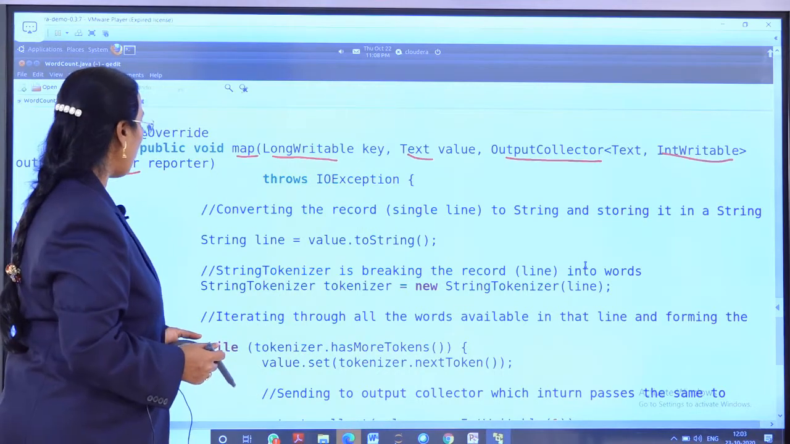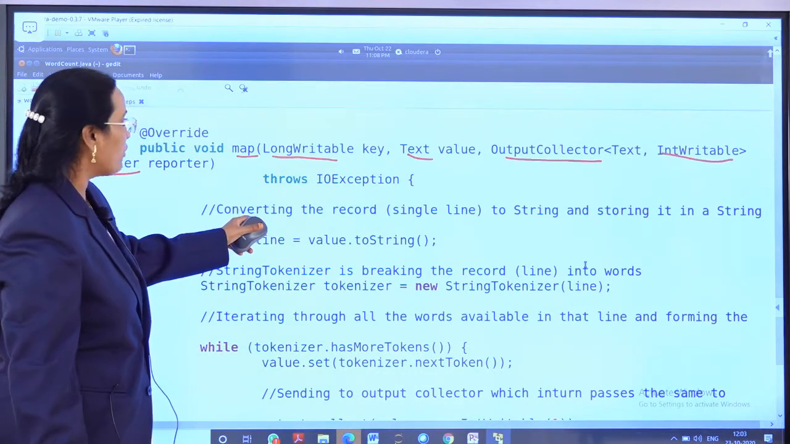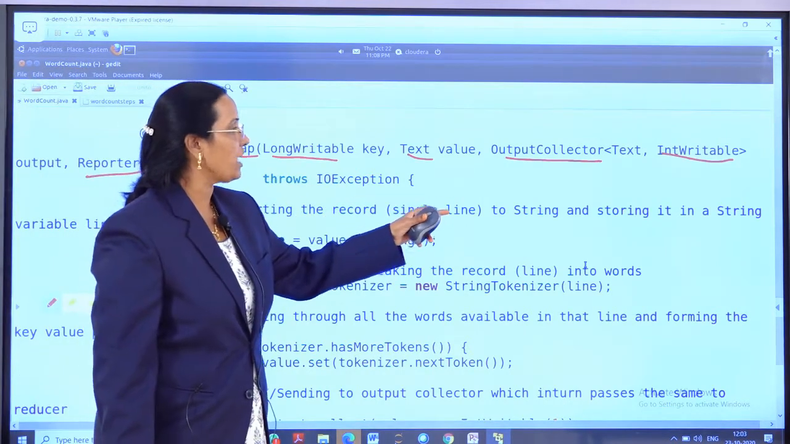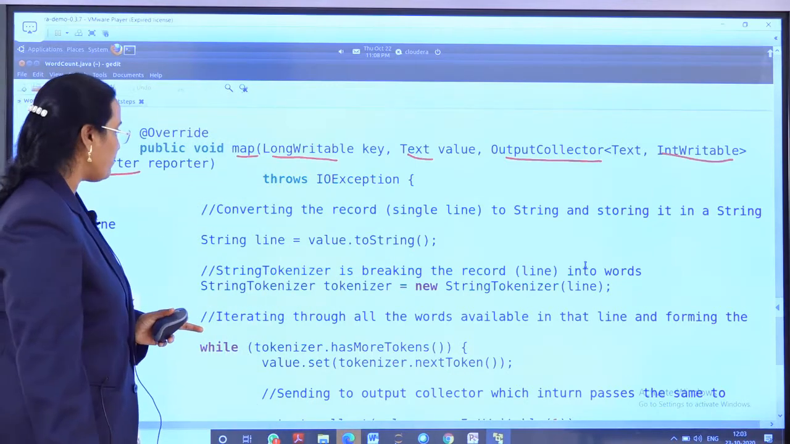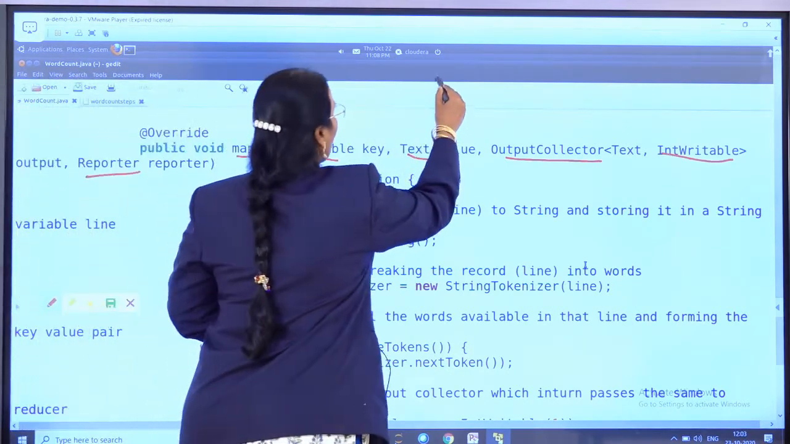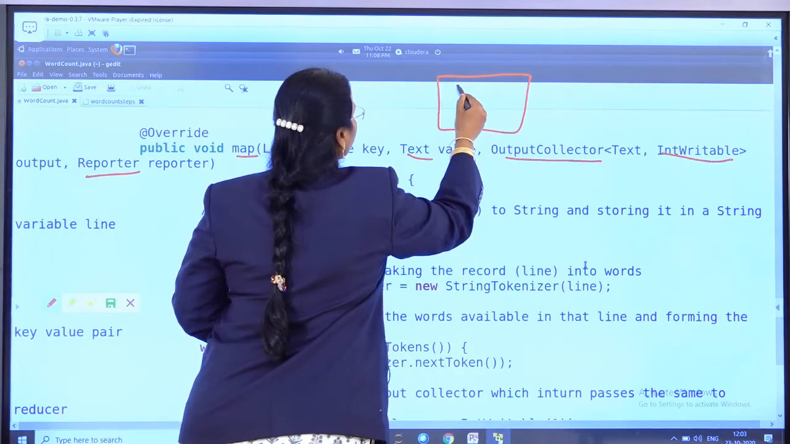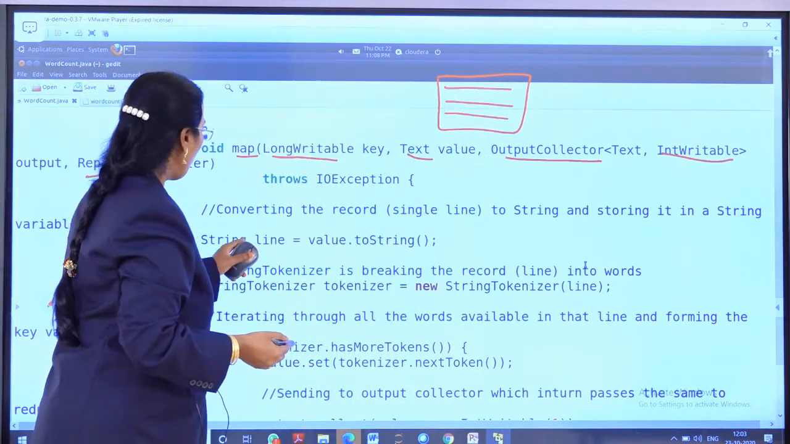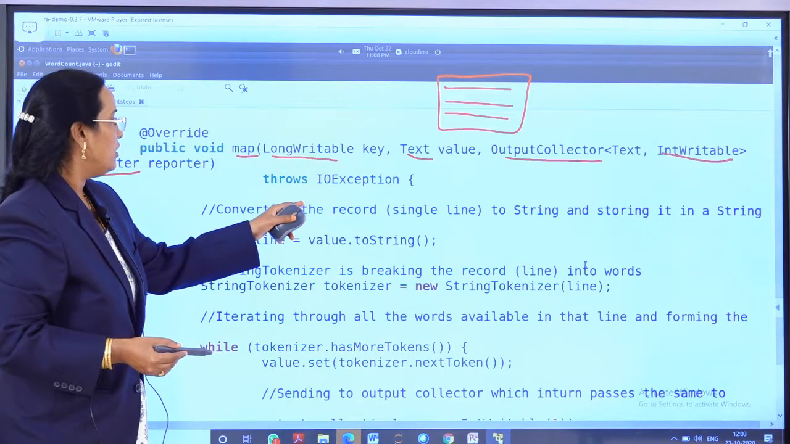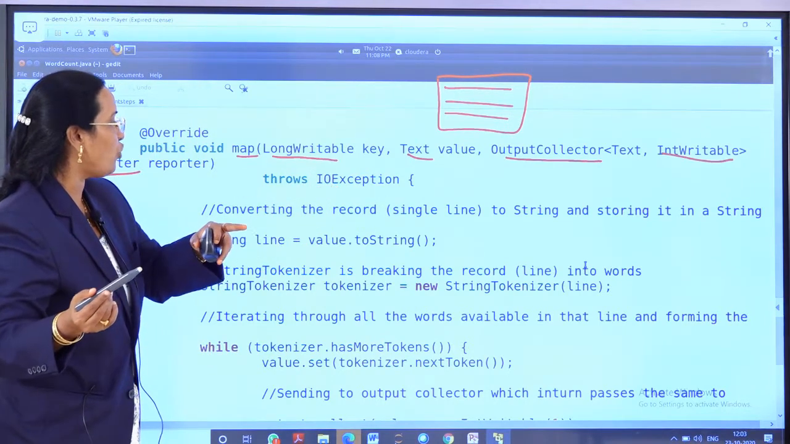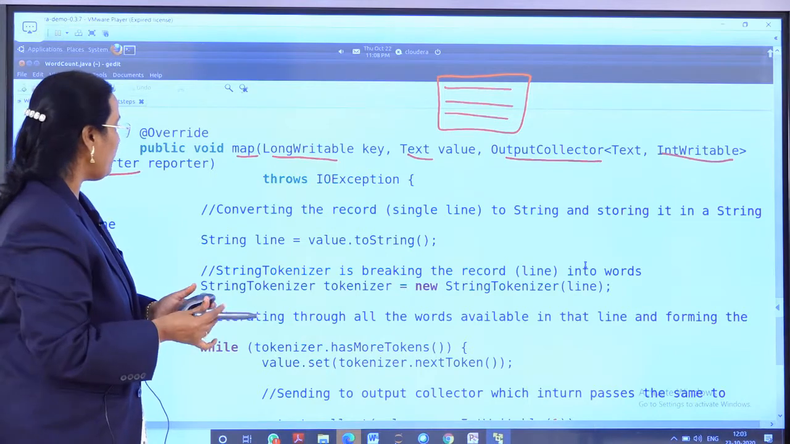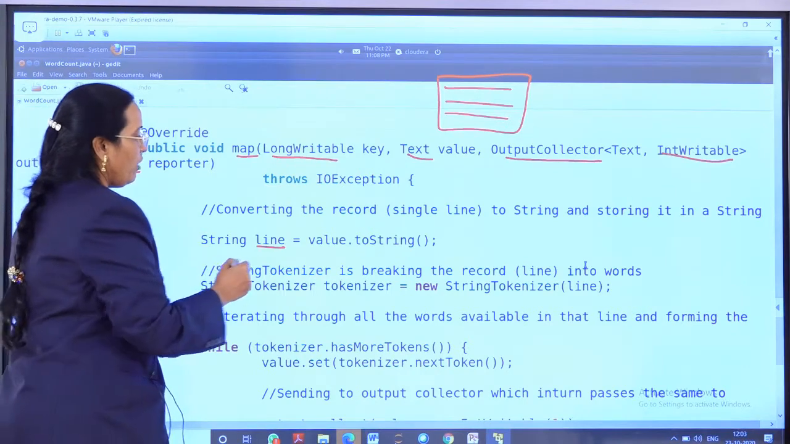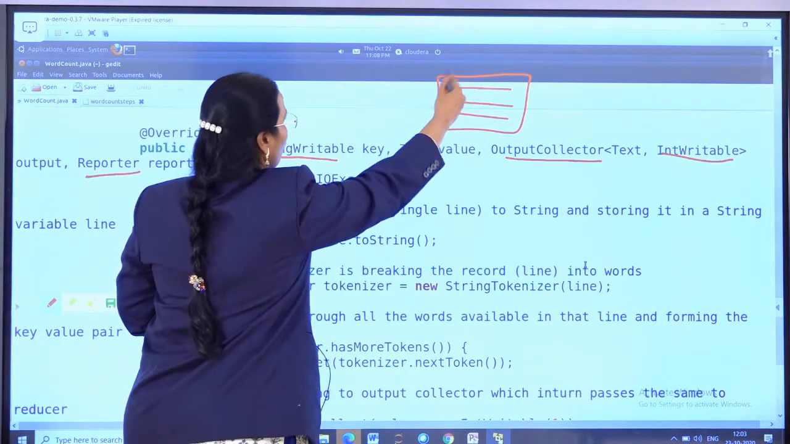So that is about the map method. Here I am converting the record, a single line, to a string and storing it in a string variable line. As you know, in the input file I will be having text like this. So I am converting the record to a string and storing it in the string variable line. For that, I write String line, my variable, equals value.toString(), converting it to a string.